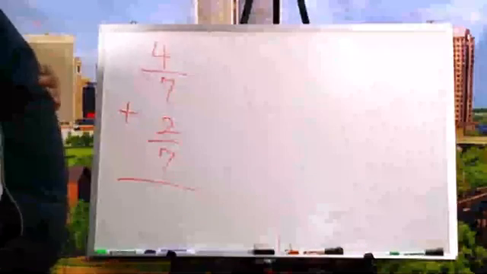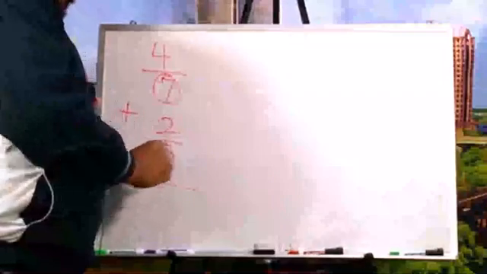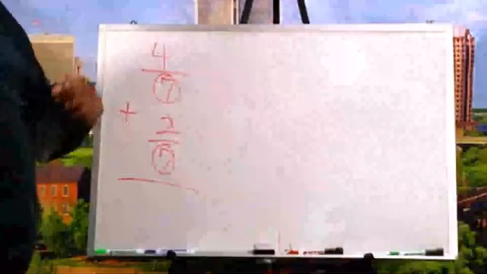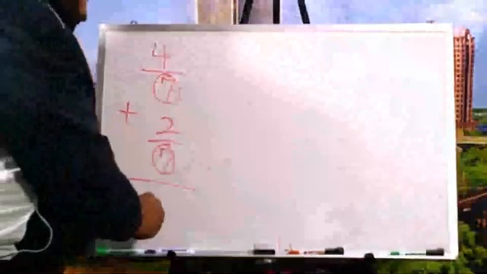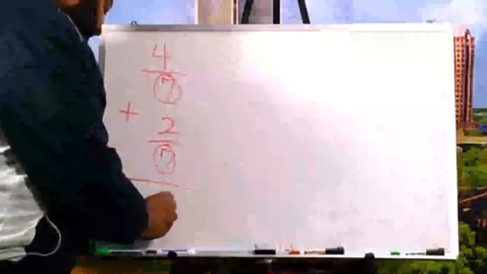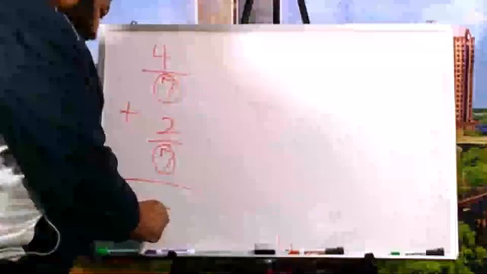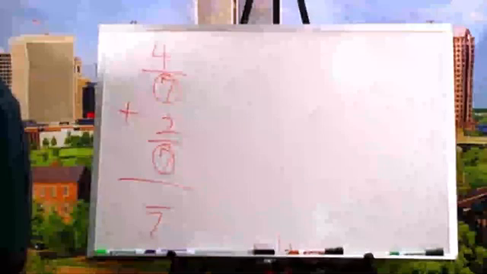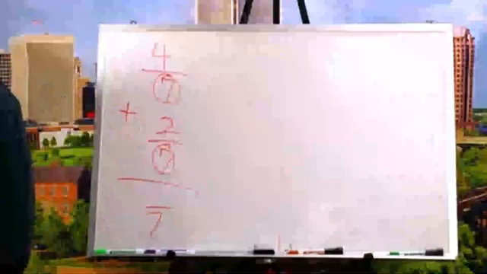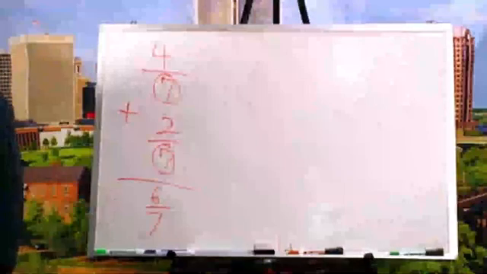There we go. All right, so now the first thing we want to do is look at our denominators, making sure that they're the same. As long as they're the same, we are good, okay? So I'm going to bring my denominator down, and that'll be a 7. Now what we want to do is 4 plus 2, 4, 5, 6. 6/7. That's my final answer right there.